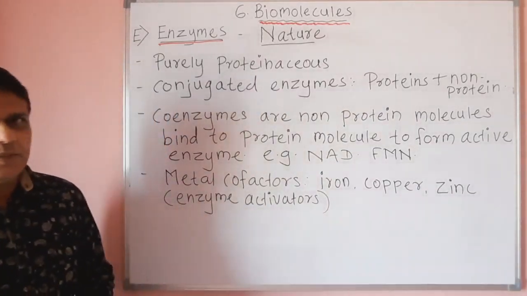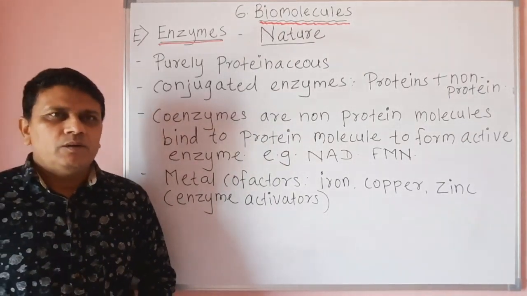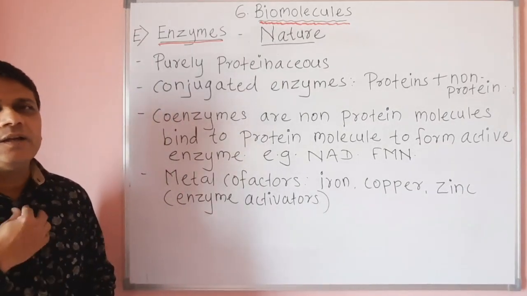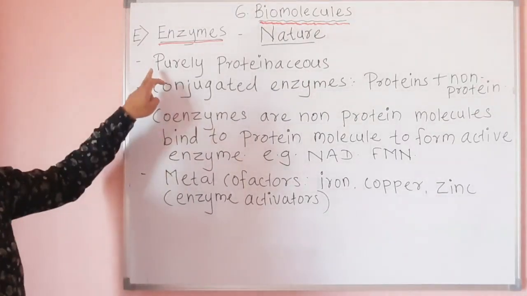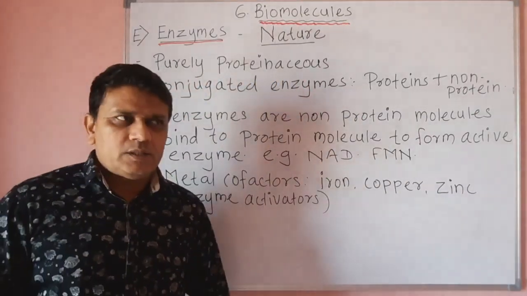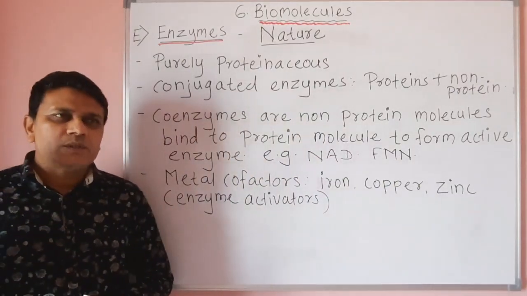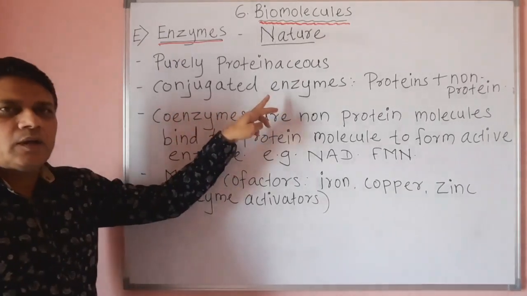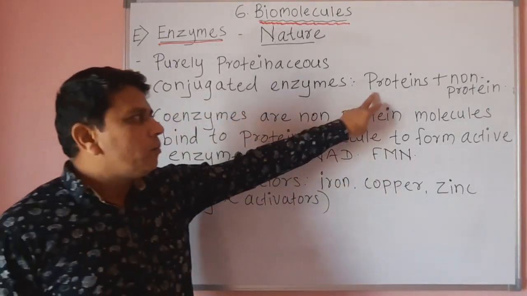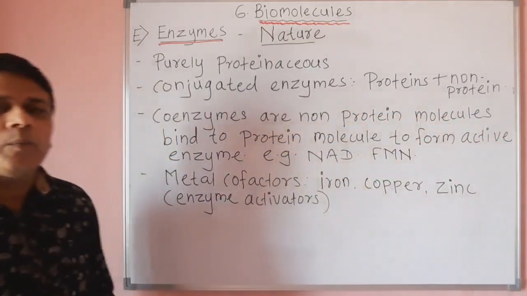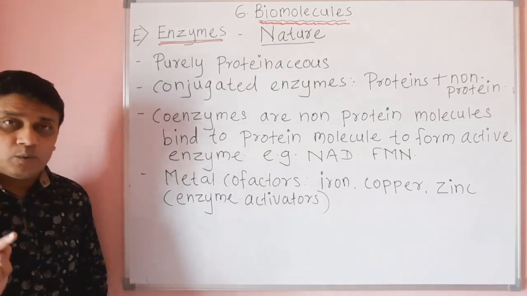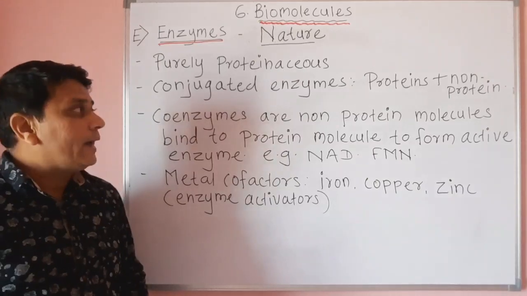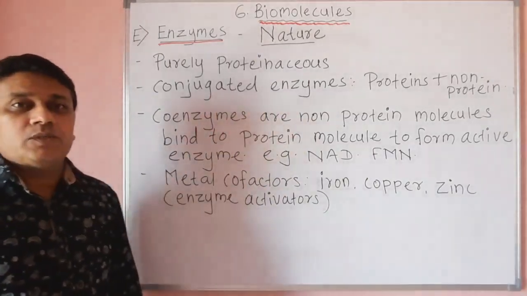Now you know that enzymes are biocatalysts which catalyze different kinds of biological processes which occur inside the cell. Then enzymes are purely proteinaceous. That means enzymes contain protein. Then conjugated enzymes means they contain proteins plus non-protein group, or it is also called prosthetic group. So such enzymes which contain protein as well as non-protein group are called conjugated enzymes.